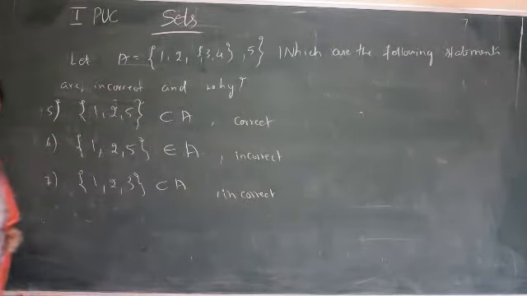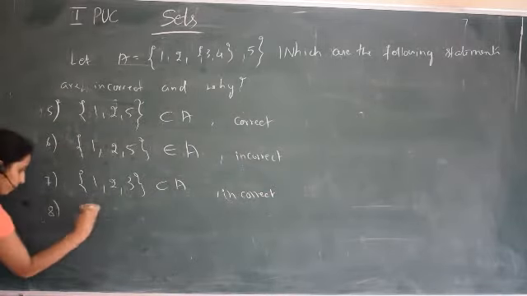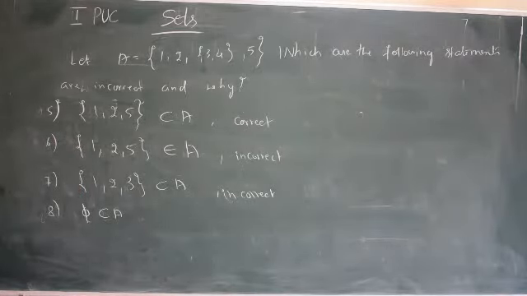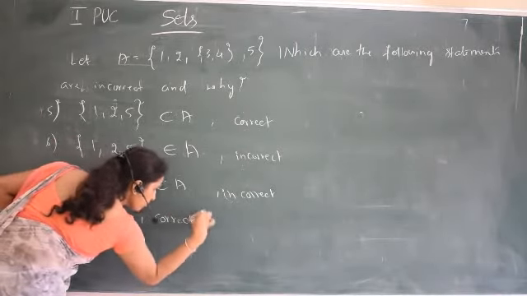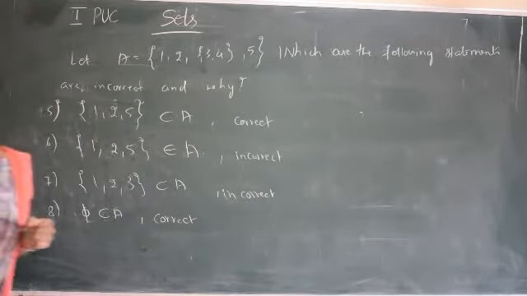Next is the empty set contained in A, so this is a correct one, because every empty set is a subset of every set. So these are the problems we can see.